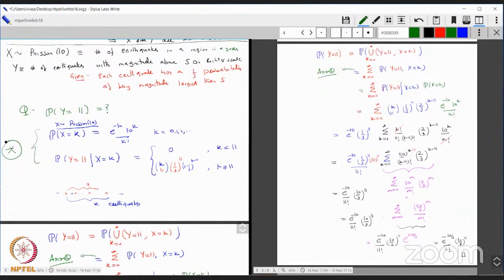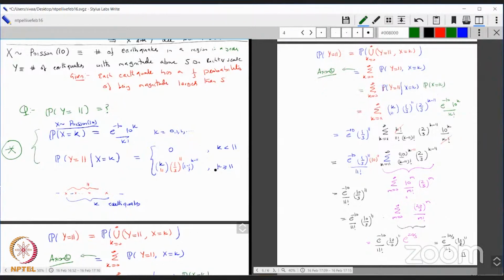That is, you know that the number of earthquakes is Poisson, but each of them being above 5 has some probability. So that means the probability Y equal to 11, given X equal to k, is going to be 0 if k is less than 11, and there'll be a binomial if k is bigger than or equal to 11. Because you think of a success as having an earthquake with magnitude bigger than or equal to 5, and a failure if it's less. So it's a binomial experiment with 11 successes.